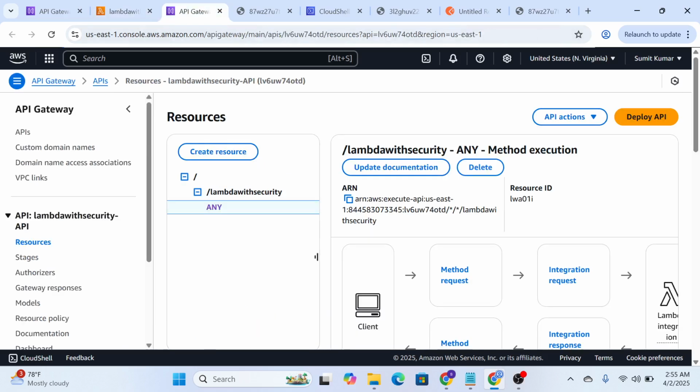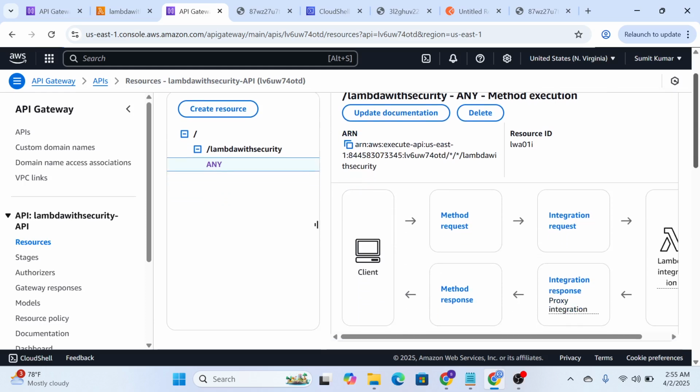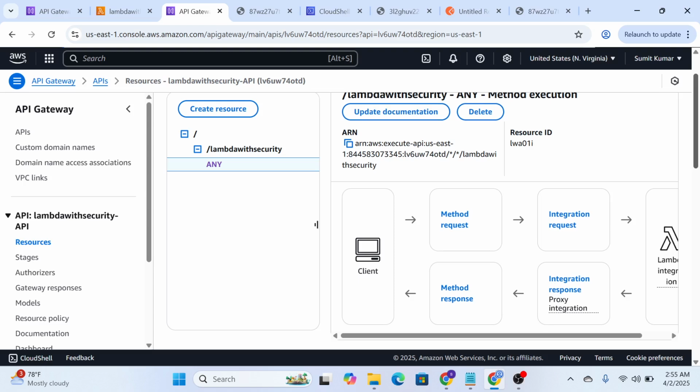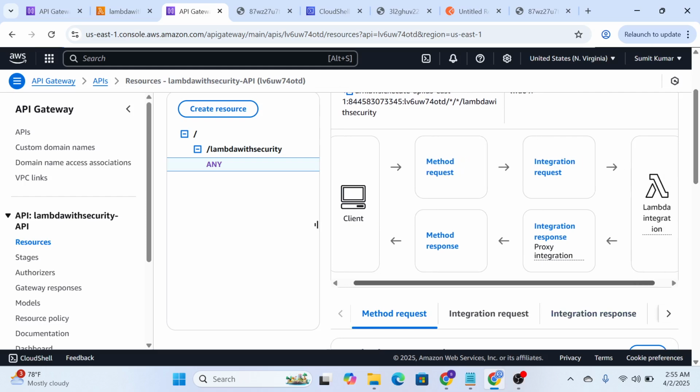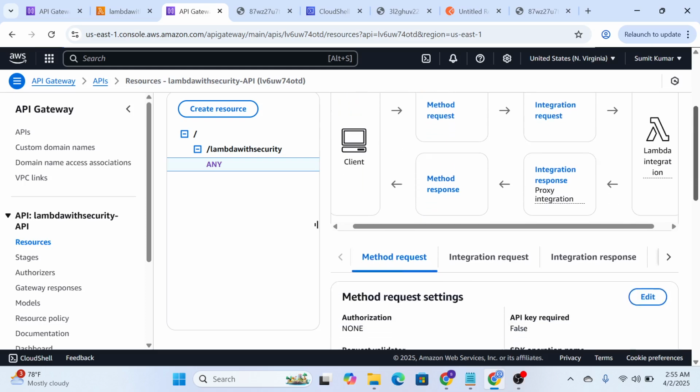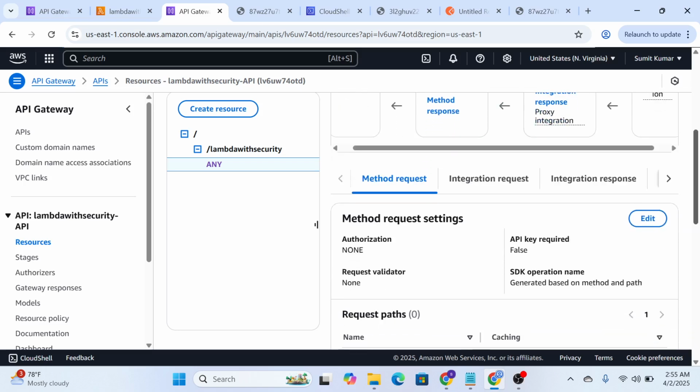Now you come here, Lambda with security, and "any" means any type of HTTP protocol that you want to call, whether it's a GET, POST, a PATCH or DELETE, or any other request. Now you see here, you have a beautiful picture that AWS gives us. This is a client, like my machine where I'm teaching right now. It makes a request, goes to an integration request, executes the Lambda code, gives you a response back, again a method response to your client. This is how it travels. And that's a normal view in any request that you see.